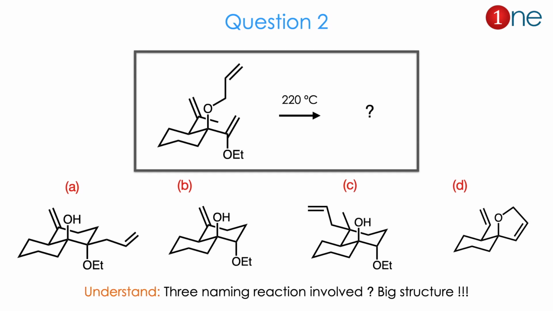Then question number 2. The starting material is a complex cyclohexane. Many double bonds and many functional groups are involved. Alkene is there, oxygen is there, which is in ether form. Then the OEt is also there. Here heat is given. They ask you to find the product. By looking at the product, it's difficult to guess what really happened. This question is really a genius one. It involves 3 named reactions and a big structure.